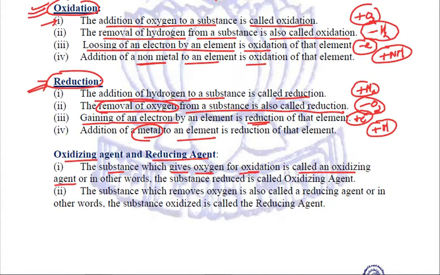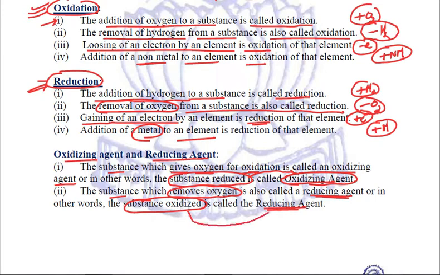Or in simple words, the substance reduced is called oxidizing agent. And the opposite, the substance which removes oxygen, is called a reducing agent. Or in simpler terms, the substance oxidized is called reducing agent. So it is going opposite. You see, substance reduced is the oxidizing agent. Substance oxidized is the reducing agent.